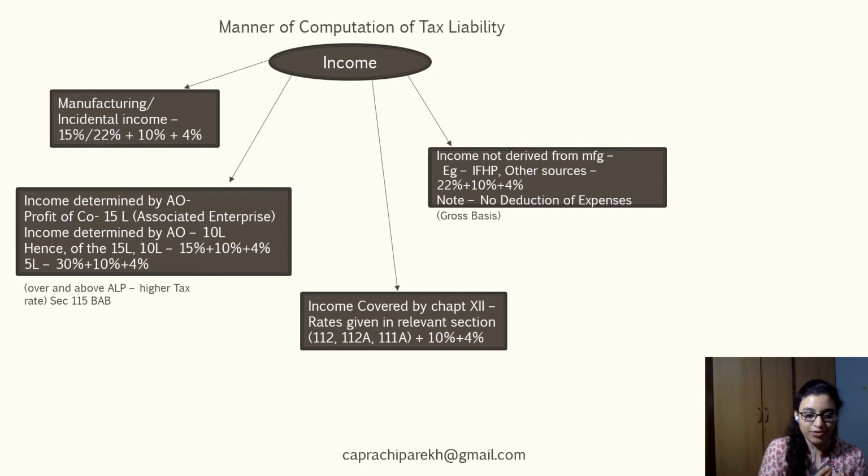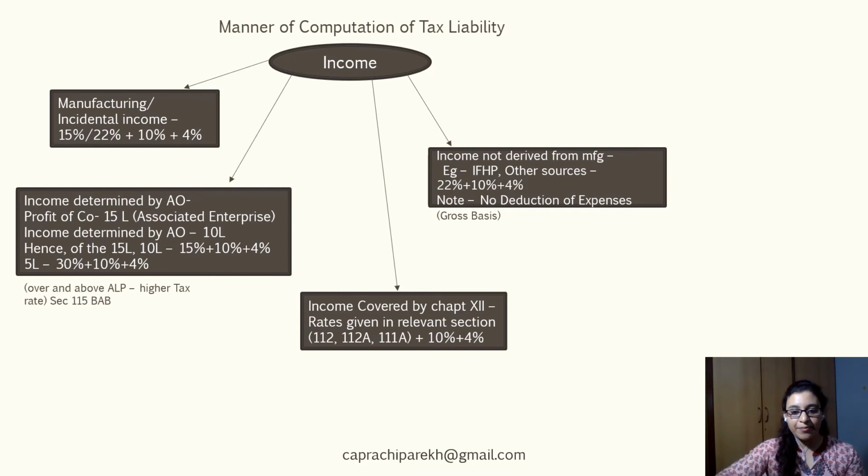So, supposing there is a profit of 15 lakhs declared by the assessee, and the assessing officer is of the view that actual income could be only 10 lakhs, and there's an overstatement to the extent of 5 lakhs, then this 5 lakhs of income would be taxed at the rate of 30%.